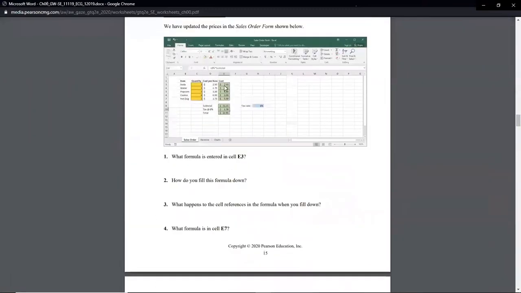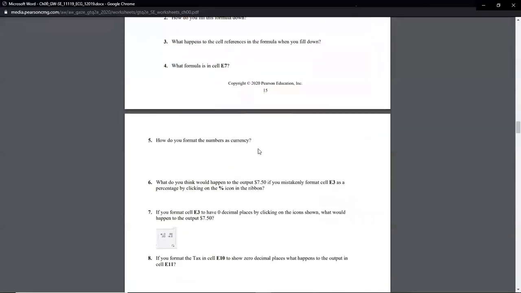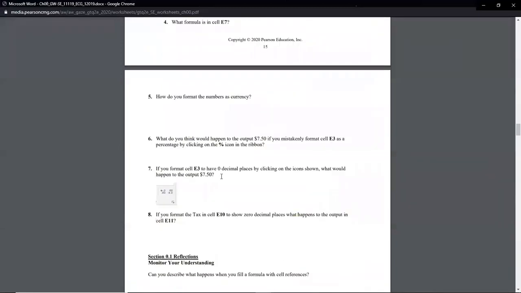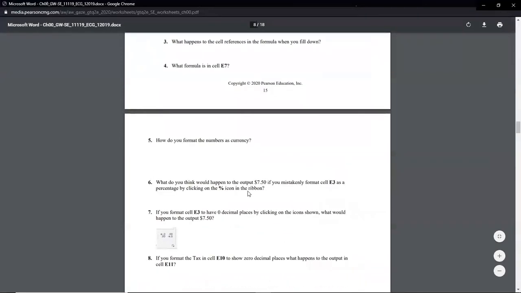What formula did you enter in the cell that you built in your Excel file? Don't forget you're saving these and you're going to send them to me in Canvas. Do not email me your chapter 0 Excel files. Again, do not email them. They should be submitted in Canvas. None of these questions are super, super crazy. Again, you're not emailing me this work. This is for your own good.